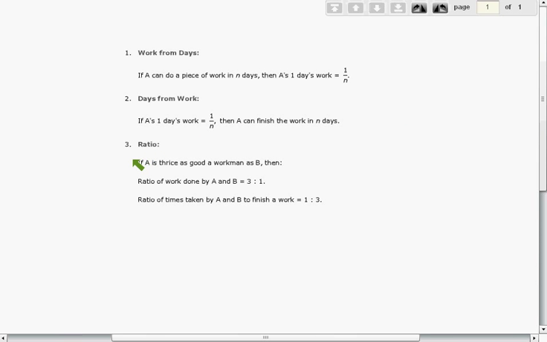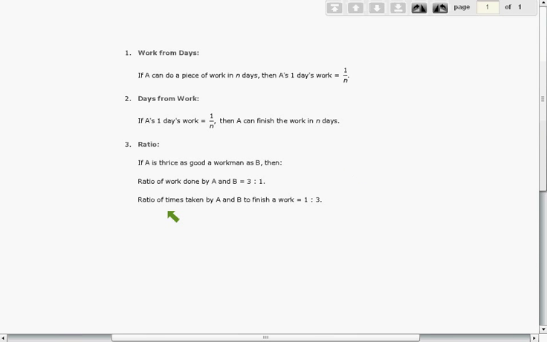For ratio, we'll use this example. If A is thrice as good a workman as B, then what it means? It means A is more efficient and B is lazy, right? So as far as work done is concerned, A is more efficient, so A will definitely do more work. So ratio of A to B as far as work done is concerned will be 3:1. Why 3 is given to A? Because A is more efficient.